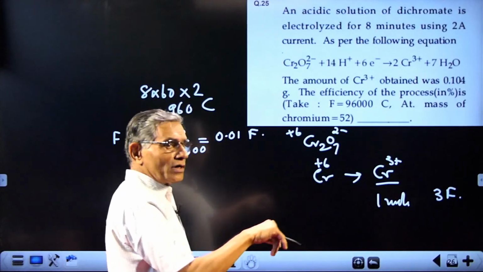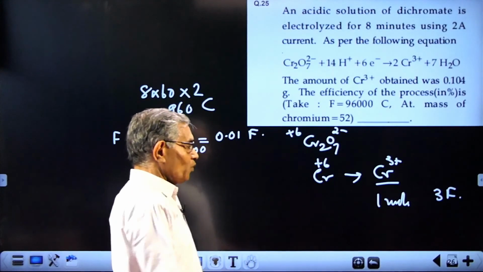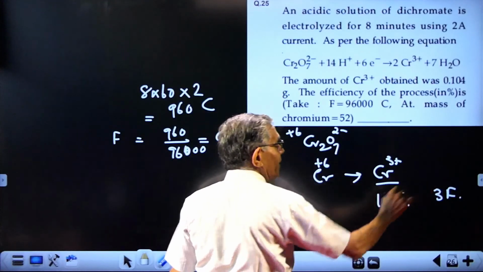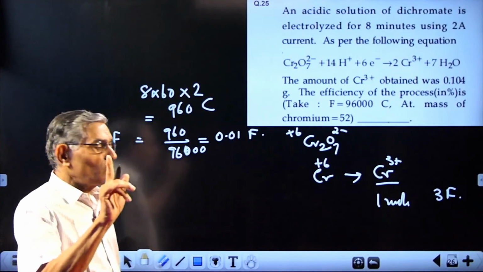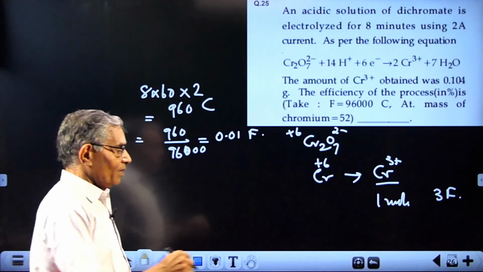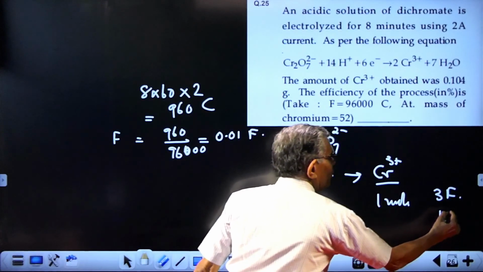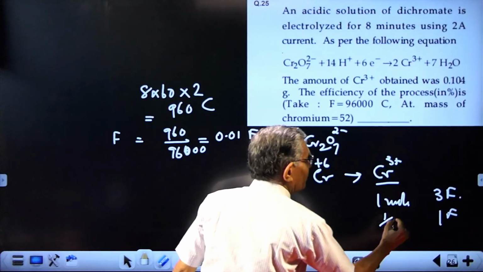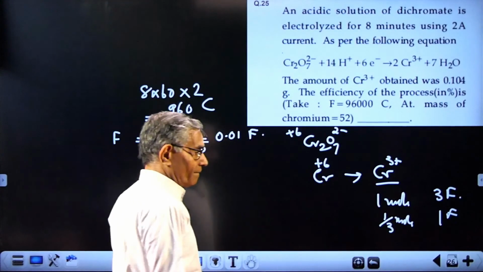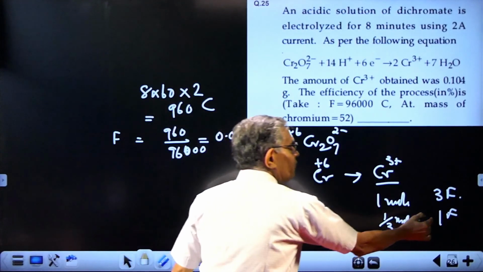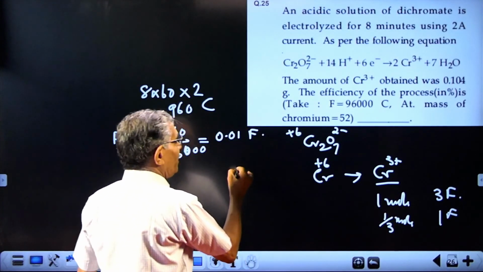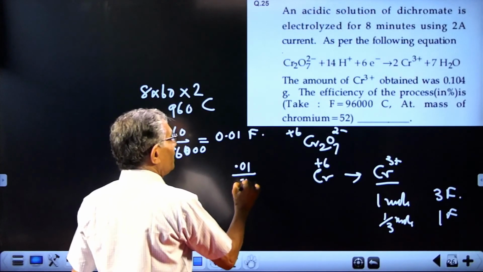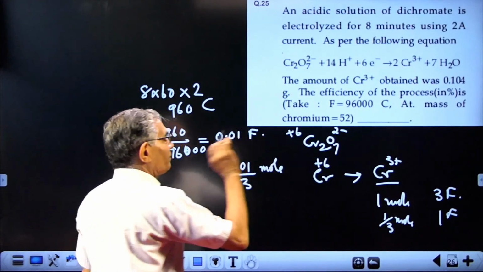Addition of each mole of electrons represents 1 Faraday. So 3 electrons to be added means 3 Faraday should be added. 3 Faraday can produce 1 mole chromium. So 1 Faraday can produce only 1/3 mole. So 0.01 Faraday can produce 0.01 divided by 3 mole chromium.